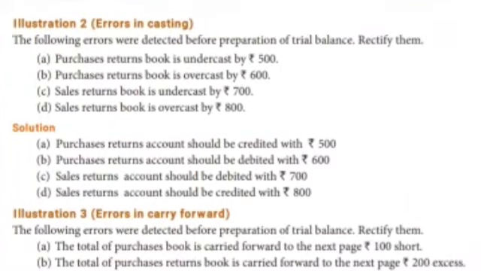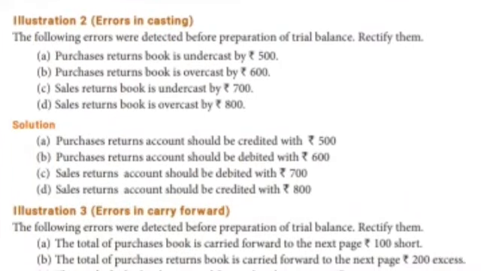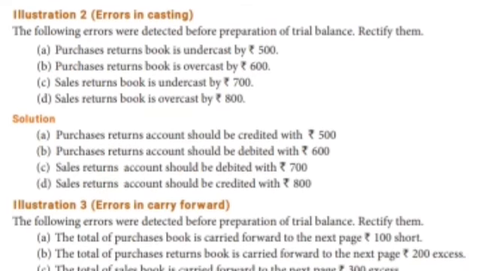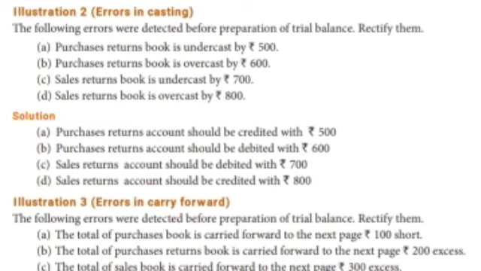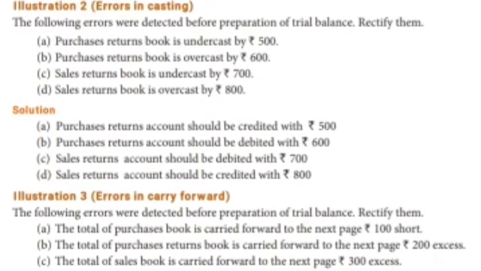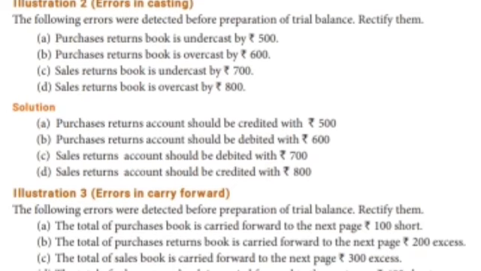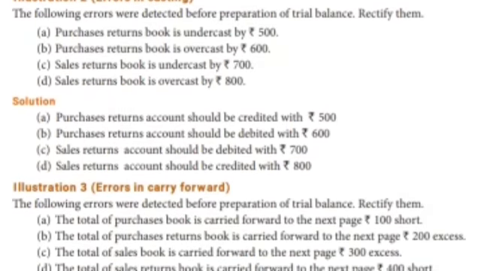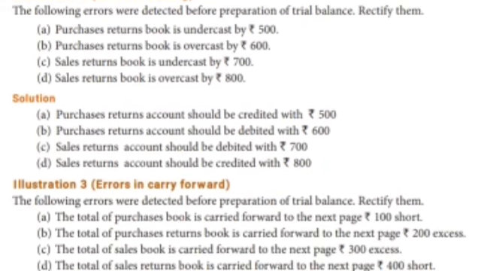Illustration 2. Errors in casting. The following errors were detected before the preparing of trial balance. Rectify them. Purchase returns book is undercast. Purchase returns account shows in a credit balance. Here undercast means the same side, so you have to write in that. See the solution. Purchase returns account should be credited with 500.